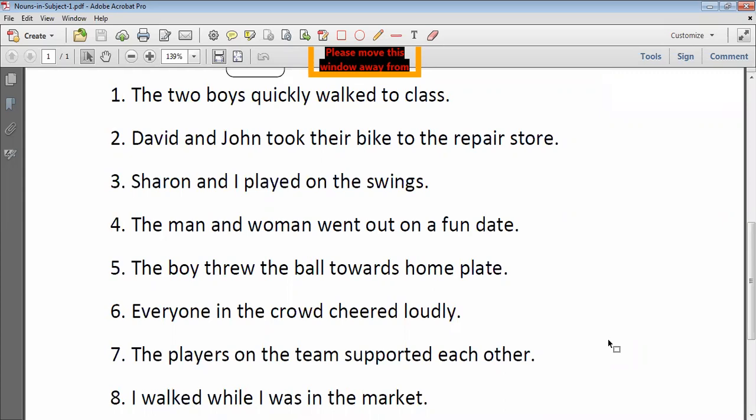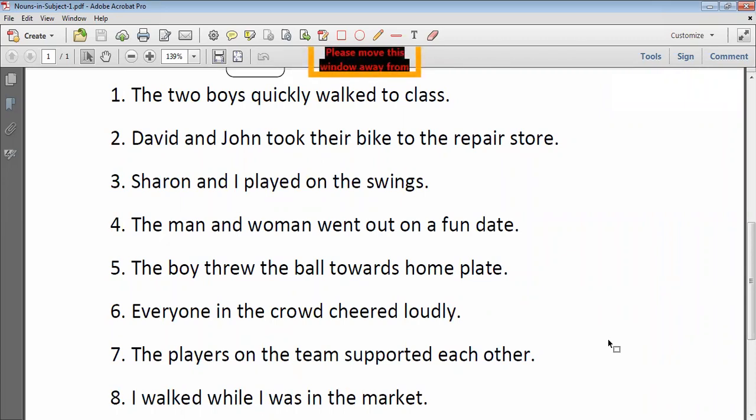And cheered loudly is predicate. Perfect answer. Very good. The players on the team supported each other. The players on the team is subject and players is noun. Supported each other is predicate. Perfect answer. Very good job.